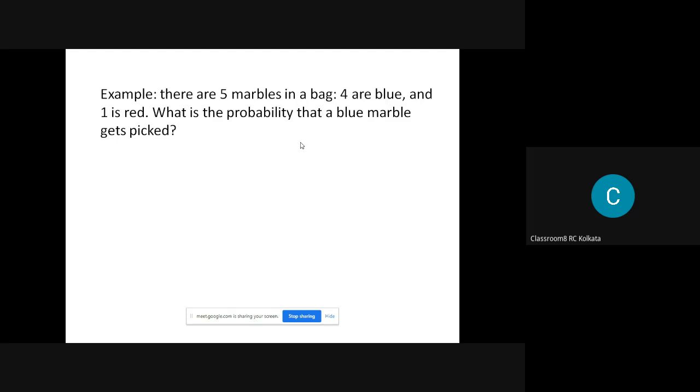Now this is a very interesting one. It sometimes comes in a theory paper. It's basically an old theory paper question.